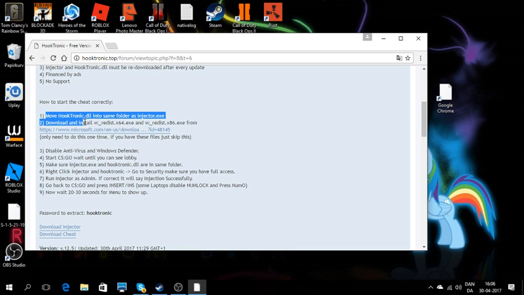Okay, move HookTronic.dll into the same folder as injector.exe. Okay, number 2, download and install vc_redist.x64.exe. But don't install that one. Install this one, vc_redist.x86.exe from this link. I already have it downloaded, so I'll not download it again.